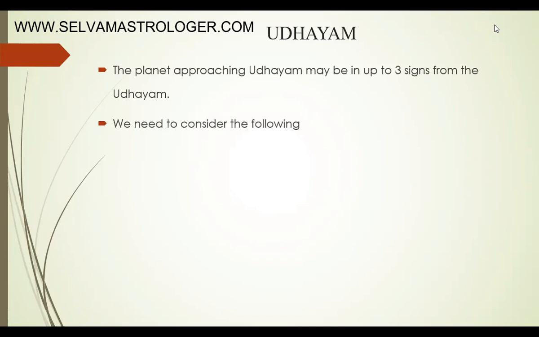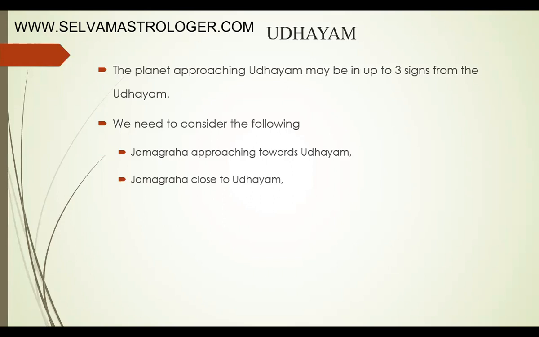We need to consider the following things. One is the Jamagraha approaching towards the Udayam. Like I said, only one planet can approach towards the Udayam at the closest. So we need to consider that planet as the planet approaching towards the Udayam.